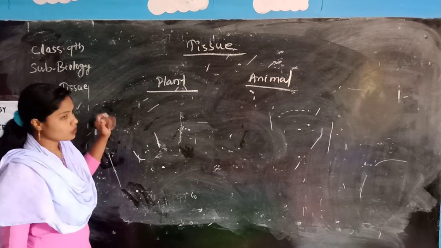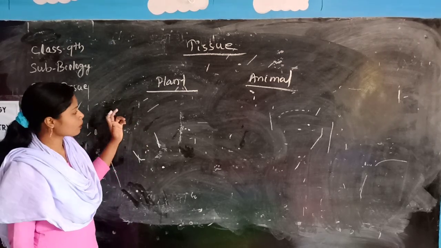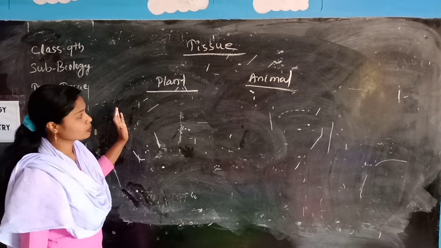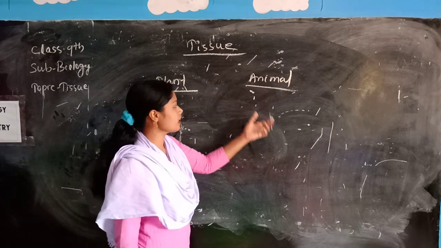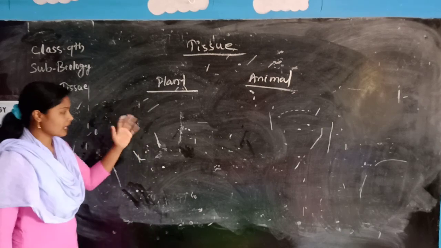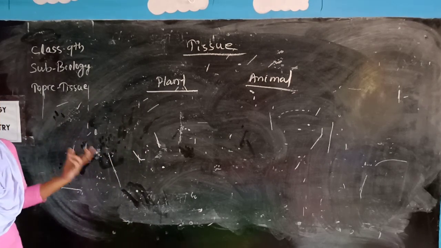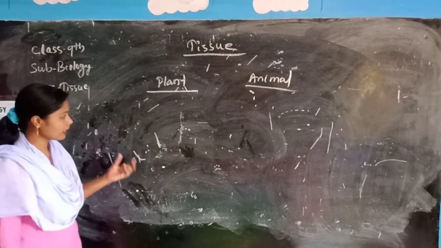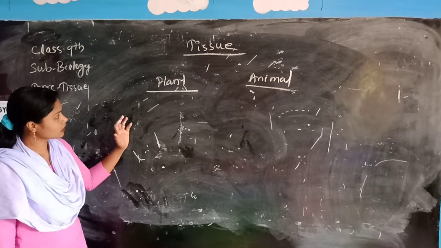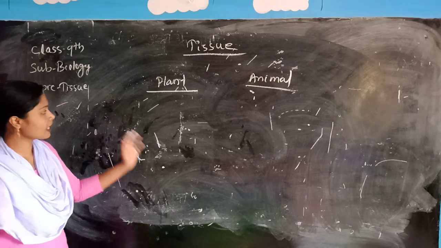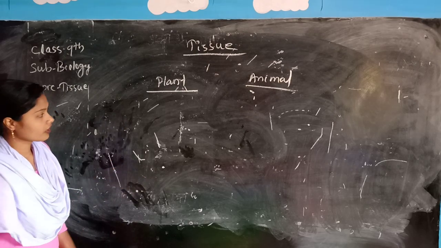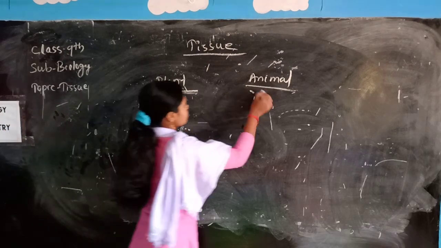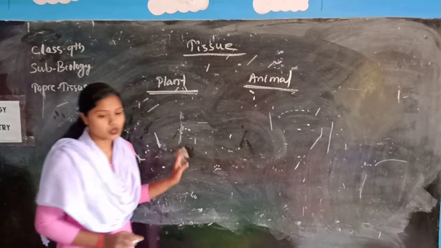So plant tissue is mostly dead and provides mechanical strength to the plant, but animals consume more energy as compared to plants. The tissues of plants provide support to the plant, mostly supportive. So this is the difference between plant and animal tissue.